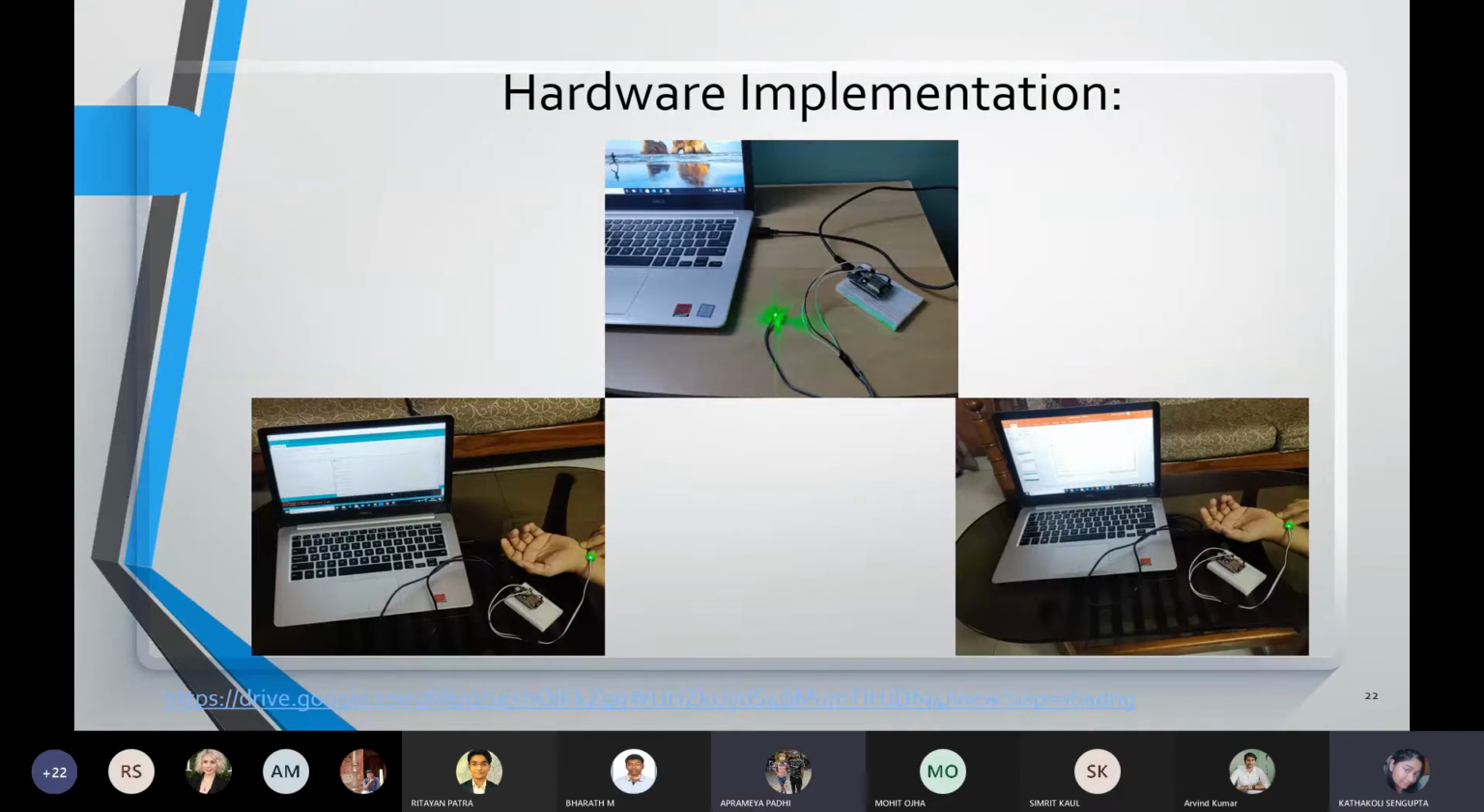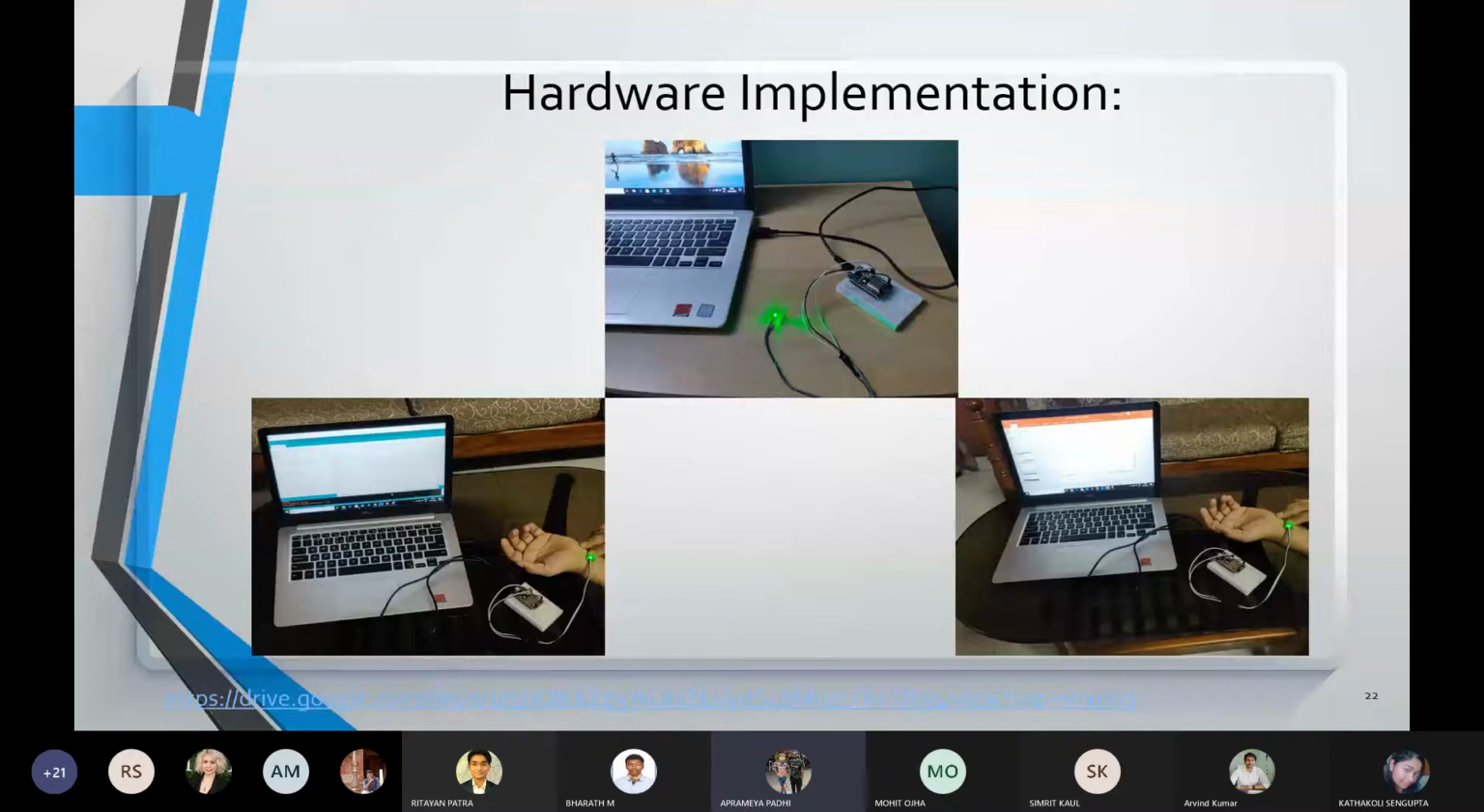Sir, in hardware implementation, we have added an extra thing called the pulse recognition system. The pulse recognition system is when you press it in the hands, it will detect the heart rate, and it will let you know what the heart rate of the person is.